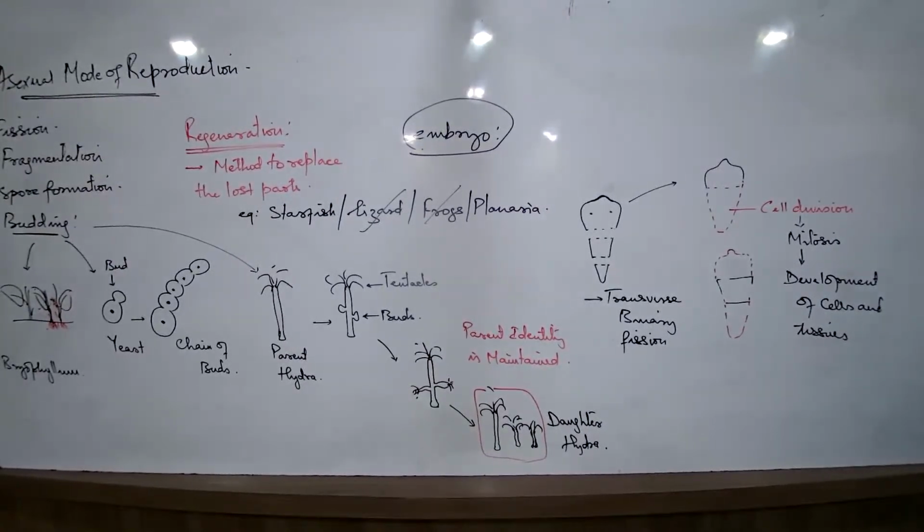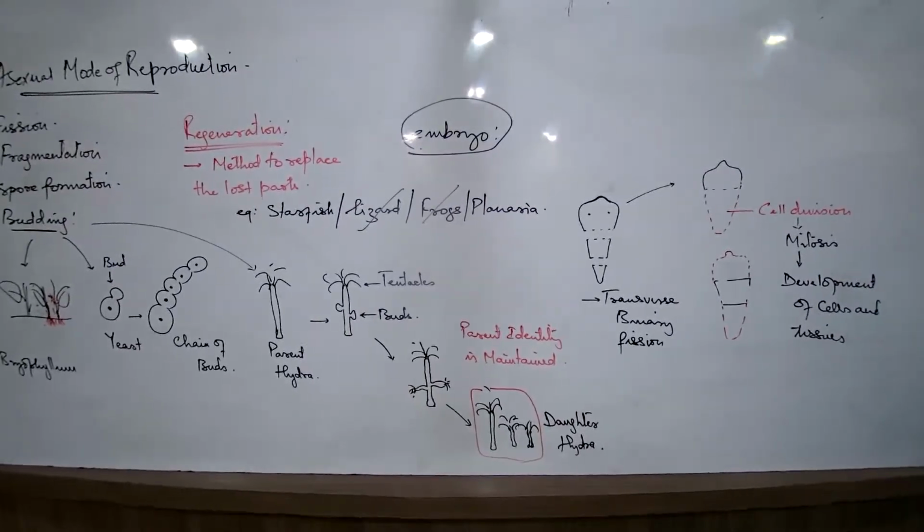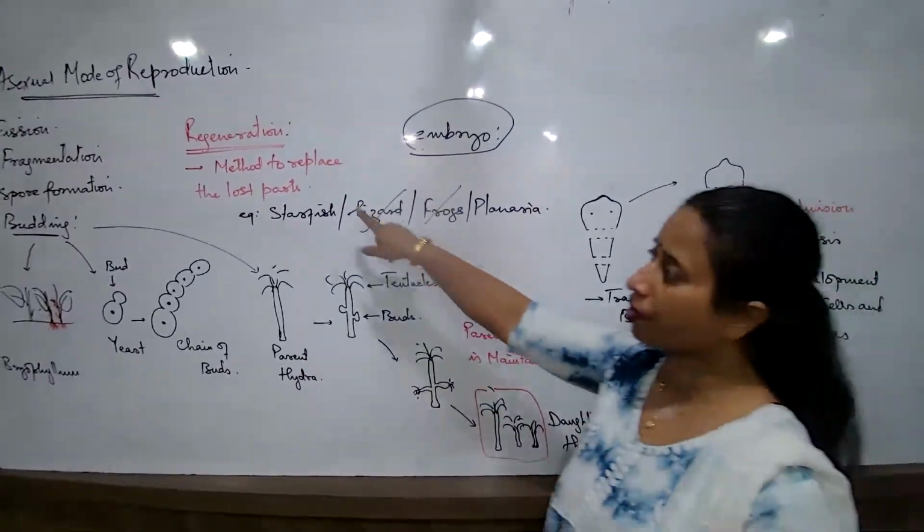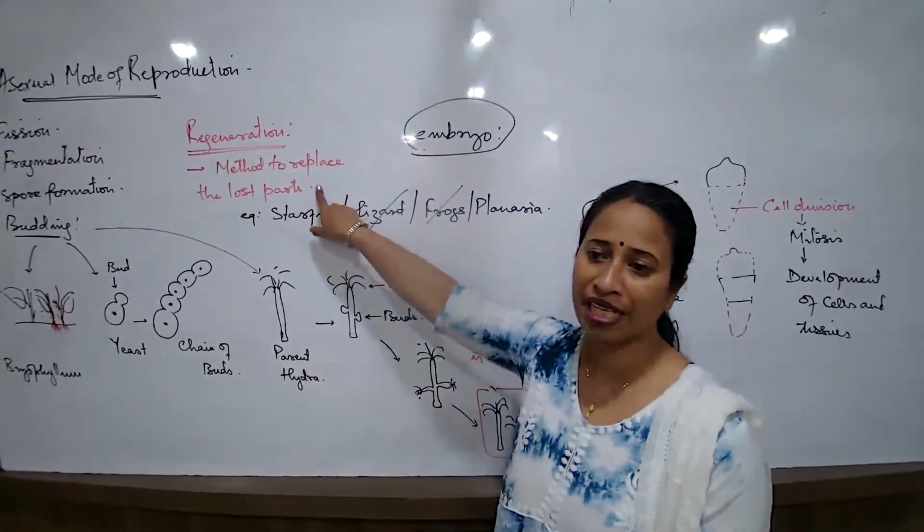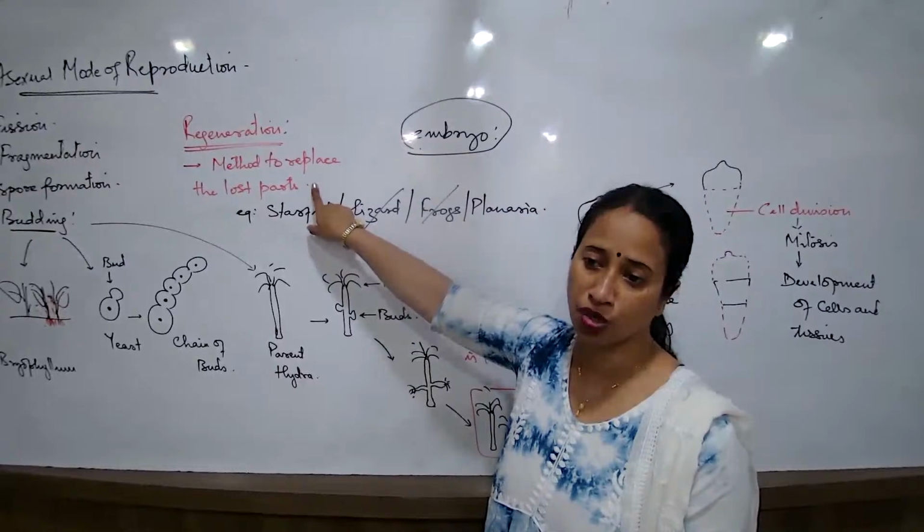Clear? This concept is clear? So is regeneration a method of reproduction? No. Regeneration is never a method of reproduction. It is only a method to replace the lost body parts of an organism.